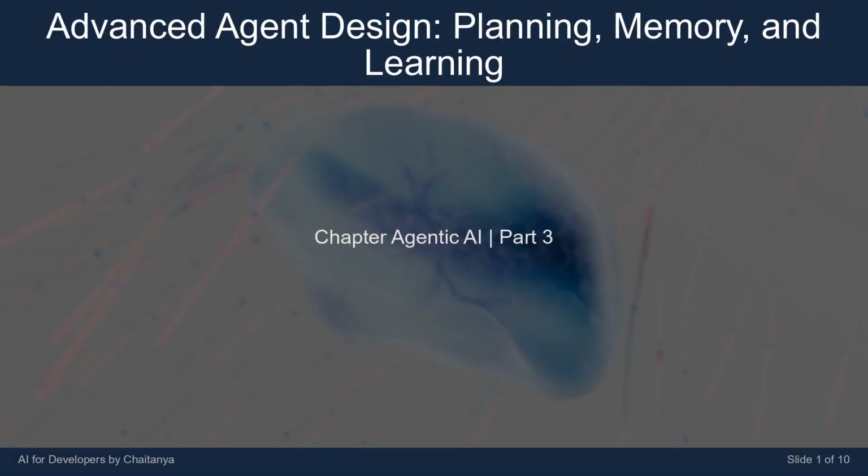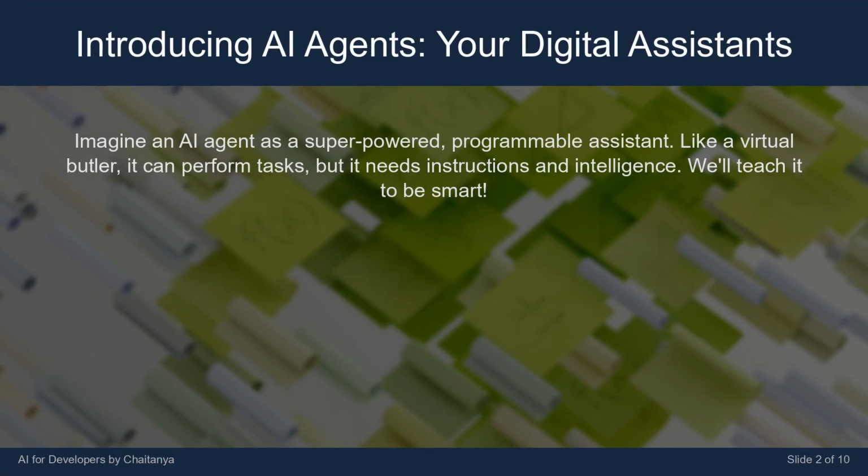I'm Chaitanya Talabot. Today's lesson is titled Advanced Agent Design: Planning, Memory, and Learning. Imagine an AI agent as a super-powered, programmable assistant, like a virtual butler. It can perform tasks, but it needs instructions and intelligence. We'll teach it to be smart.